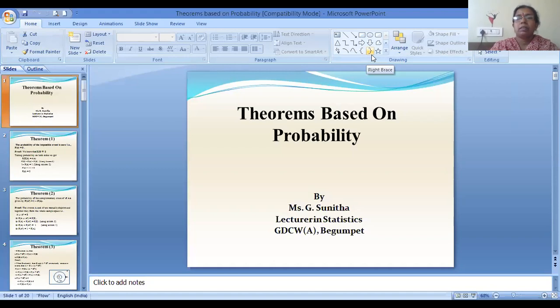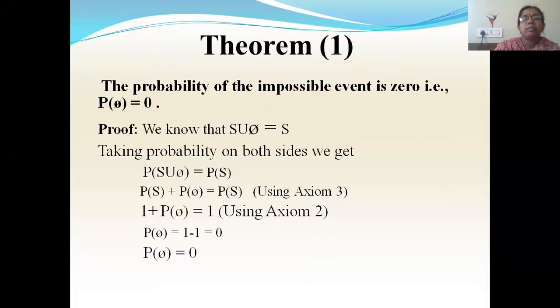In the previous session, we have seen what is probability, what are the basic terminologies we'll be using in probability, or what are the basic concepts of probability, and what are the different definitions of probability, like mathematical definition or classical definition, empirical definition, axiomatic approach to probability, and the various properties. Now in today's session, we'll see some of the theorems based on this probability. So here we'll start with the simple theorem.